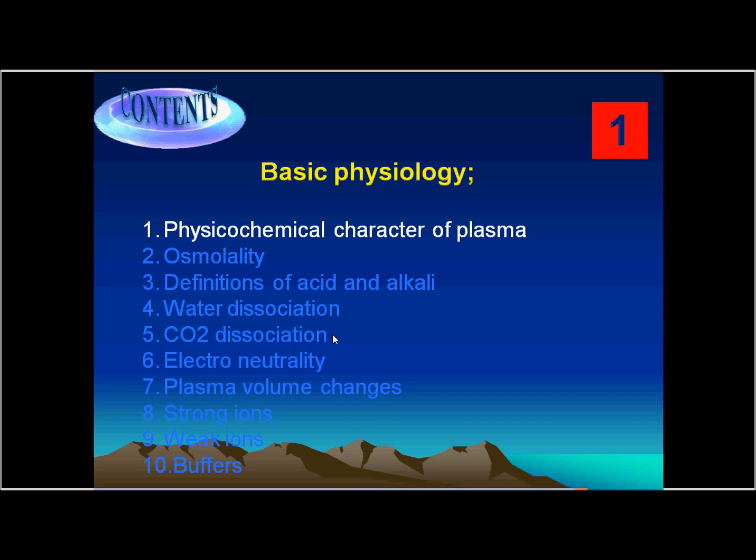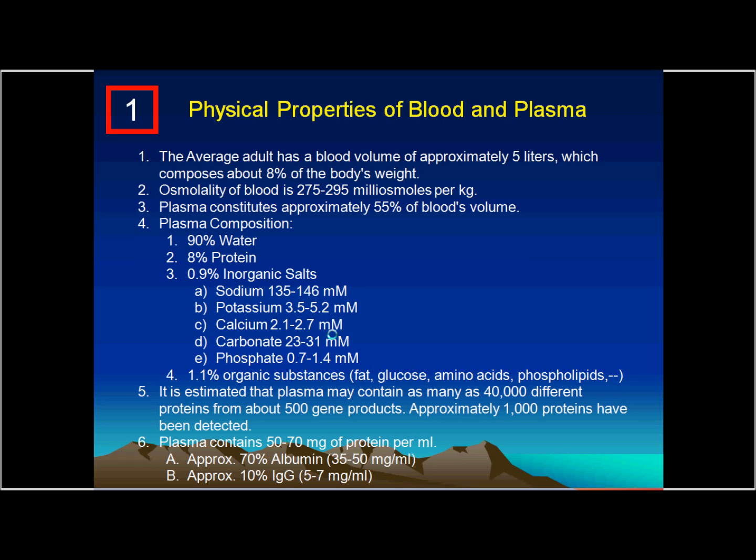The first part to talk about in this series of ABG interpretations is the physicochemical character of the plasma. We have mentioned before that the compartment we are dealing with is the extracellular fluid, which is composed of the plasma and the interstitial fluid. This forms about 20% of the body weight, about 14 liters, and these 14 liters are this compartment. The physical character of this compartment is very important to study.